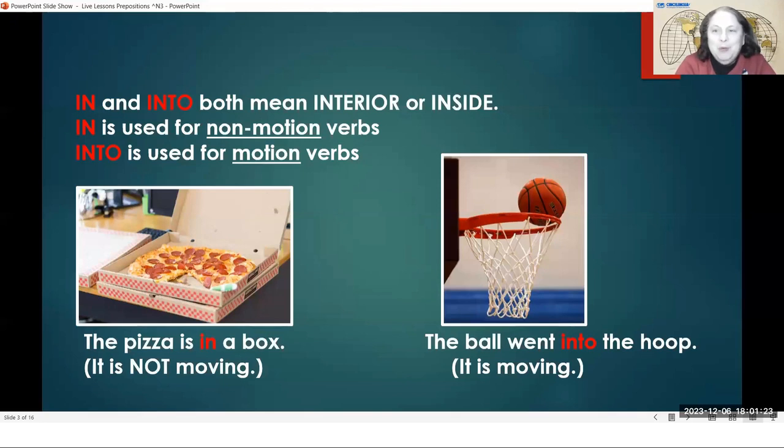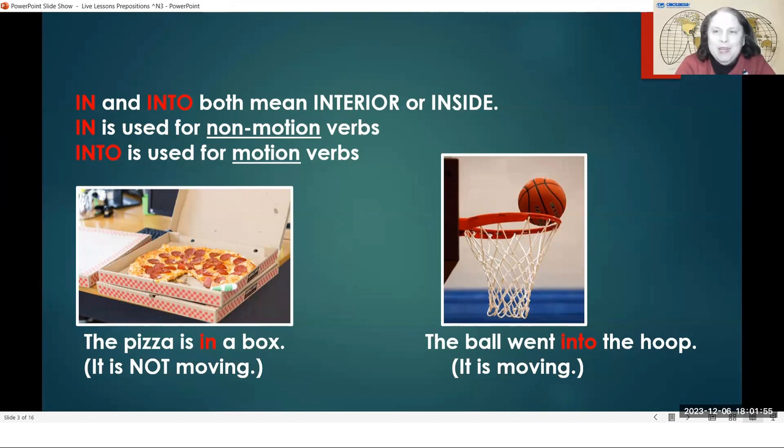Okay, so today we're doing some prepositions. I want to talk to you about the difference between in and into. In and into both mean interior or inside. In is used for non-motion verbs, and into is used for motion verbs. So the pizza is in a box. That means the pizza is not moving. It's non-motion. It is not moving.